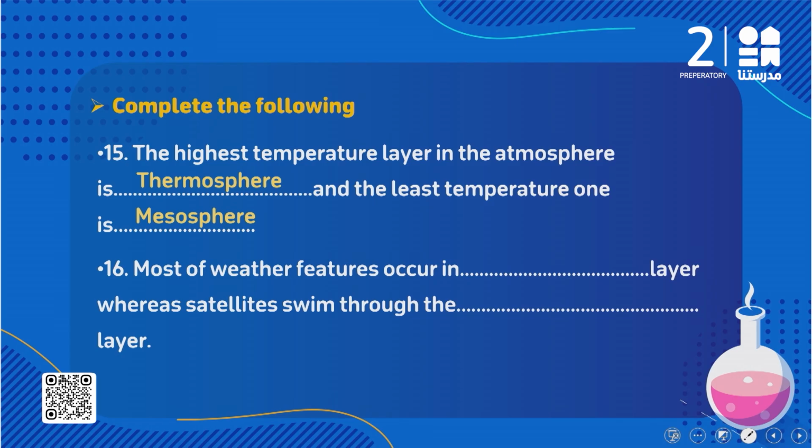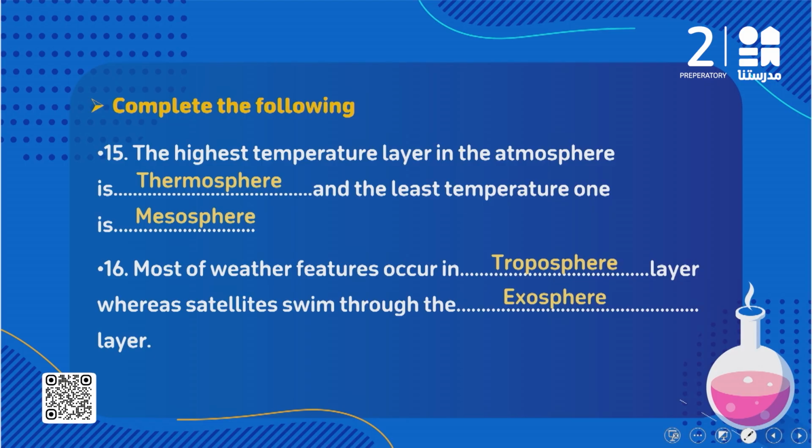Number 16. Most of the weather features occur in what layer? We said in what layer all the weather phenomena take place? In the troposphere layer. So it's called the disturbed layer. And what about satellites? They swim through what layer? We said satellites are revolving or rotating around Earth in the exosphere layer.